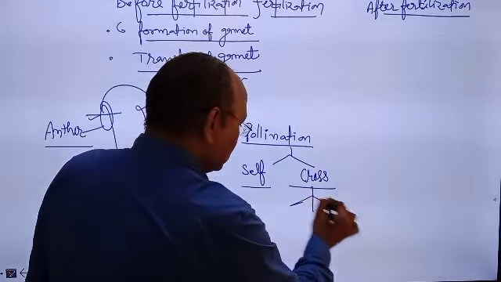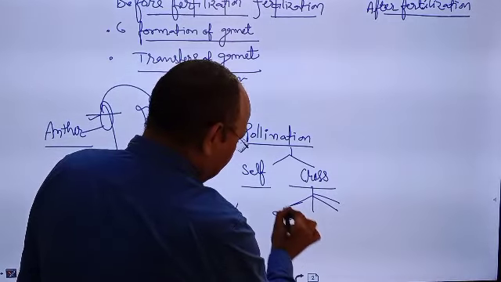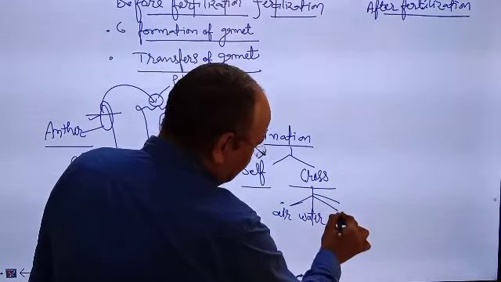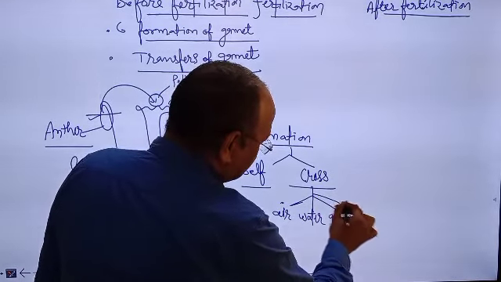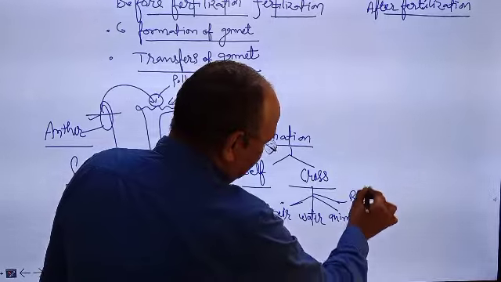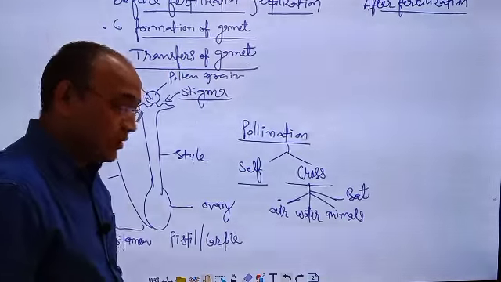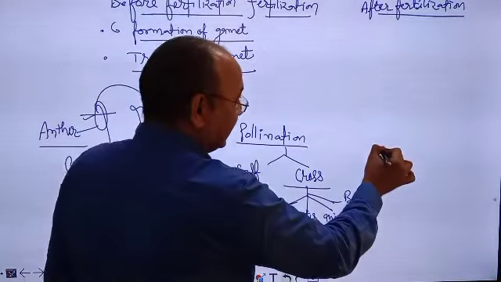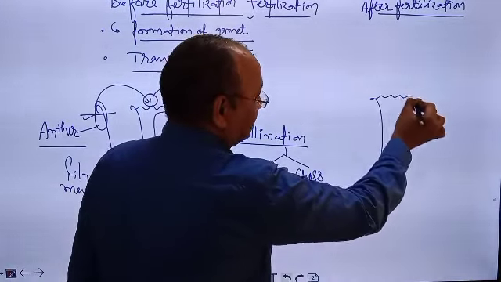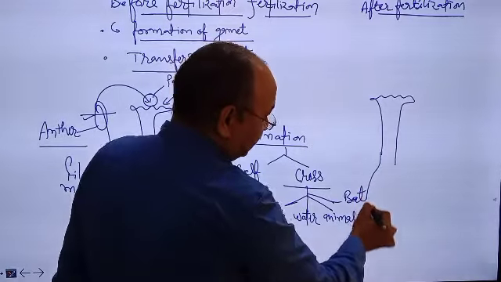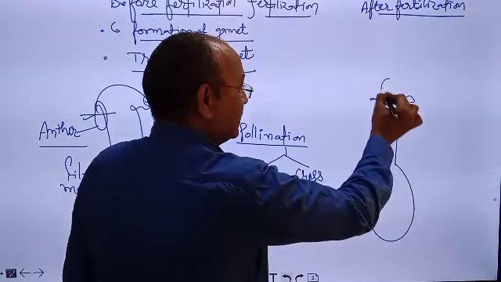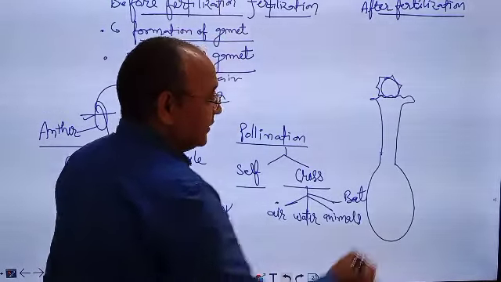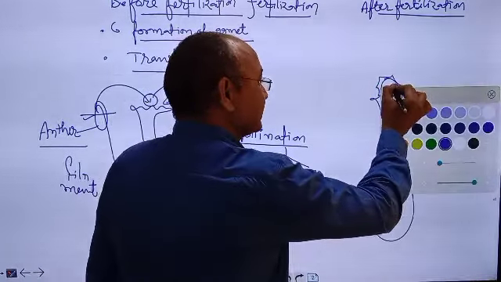Cross-pollination by air, by water, by different animals, by bat and other birds. Okay, after the pollination, pollen grain germinated on the stigma.